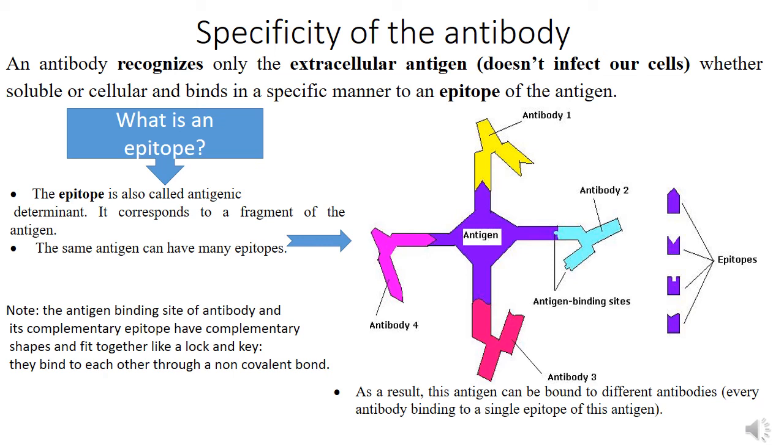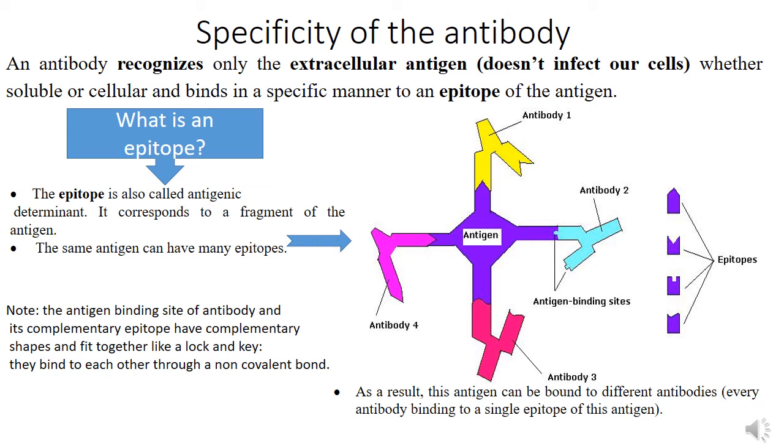How? By binding to an epitope of the antigen. So we used to say that the antibody binds to the antigen. Now we're going to be more specific. Actually, the antibody binds to an epitope of the antigen. So what is an epitope? The epitope is also called antigenic determinant. It corresponds to a fragment of the antigen. So the same antigen can have many epitopes.